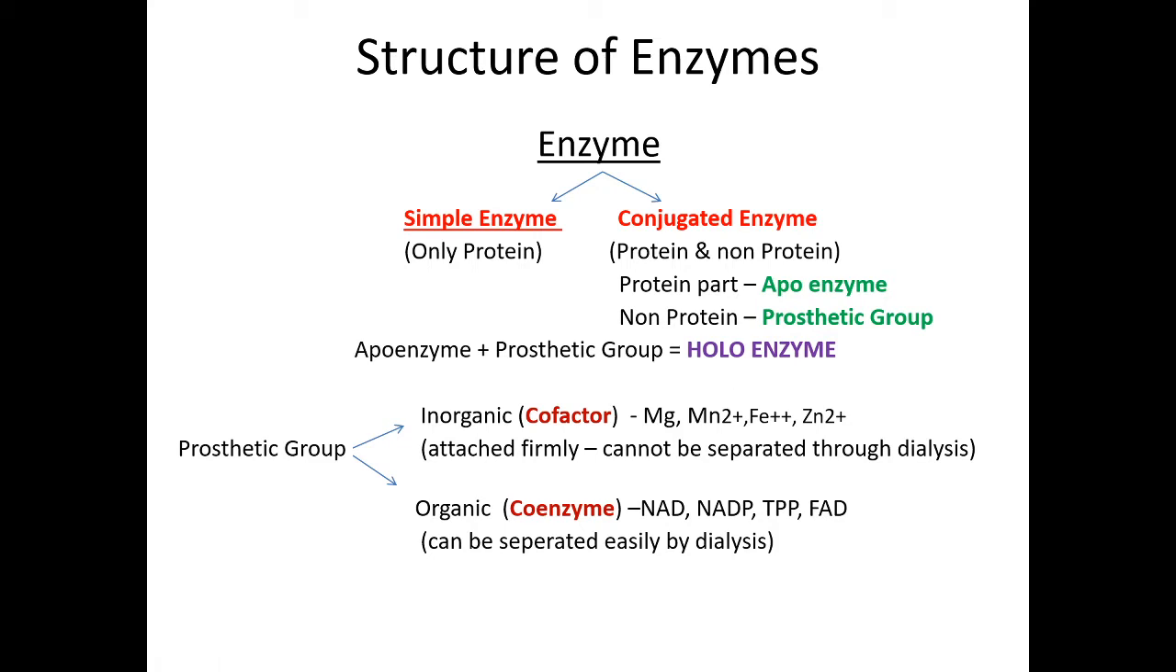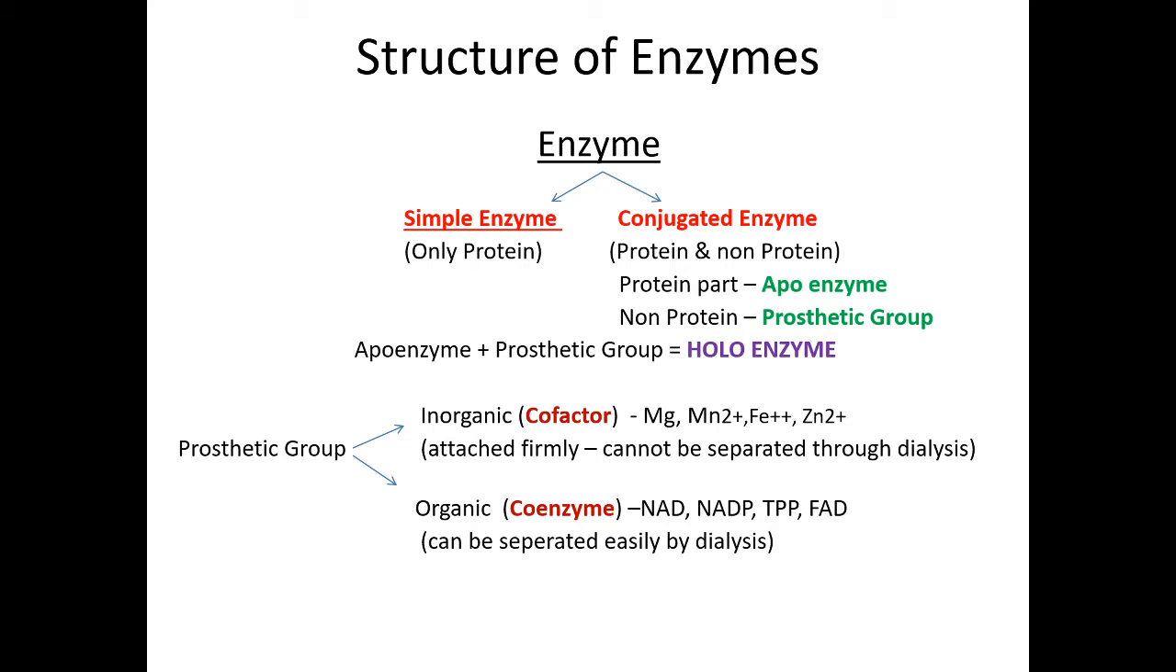Okay, apoenzyme and holoenzyme. Apoenzyme is only the protein part, that is the simple enzyme. Apoenzyme together with the prosthetic group, the non-protein part, together they constitute holoenzyme. So these holoenzymes, based on the prosthetic group, the prosthetic group may be inorganic or organic in conjugated enzymes, that is in holoenzymes.